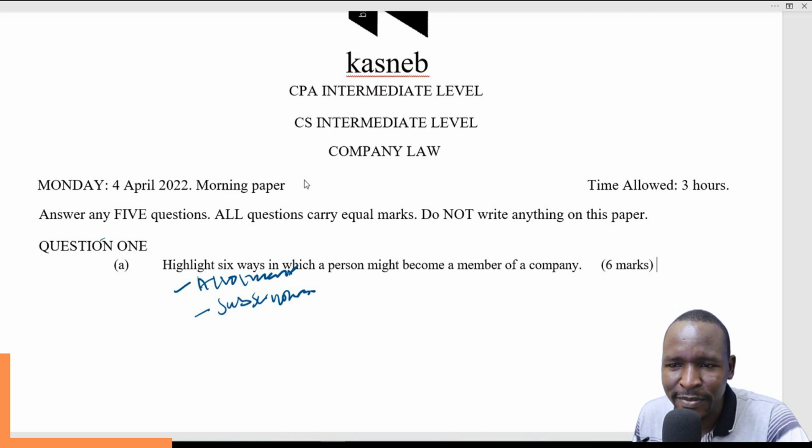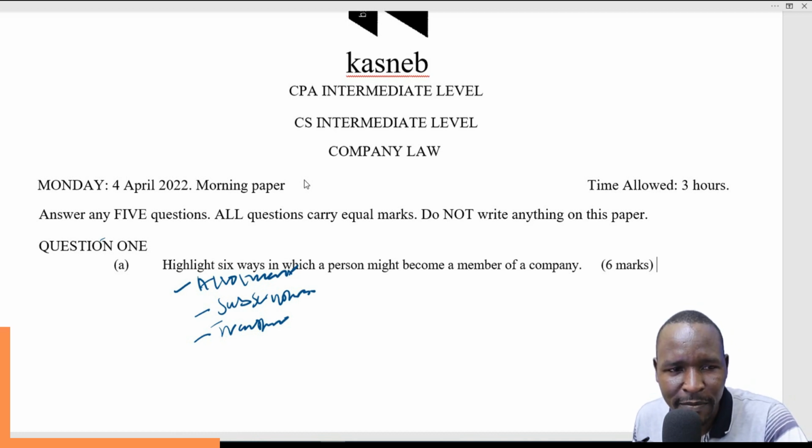Another one is by transfer. This can happen, for example, when a person buys shares. When you buy shares, your name will be included in the register, so you become a member of the company. Then another one is by transmission.